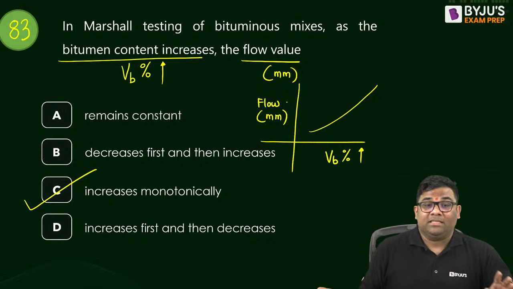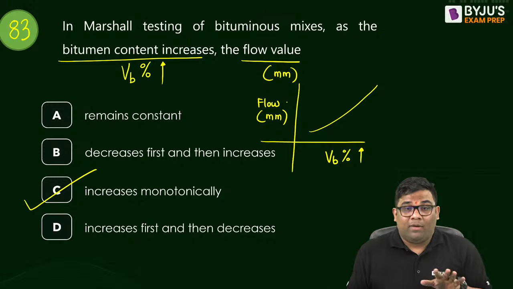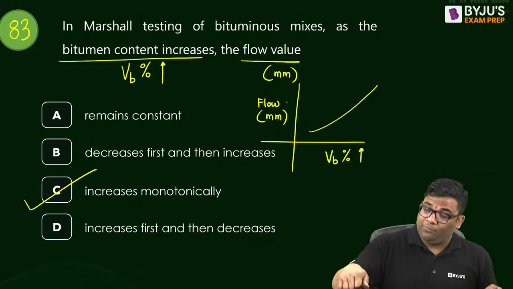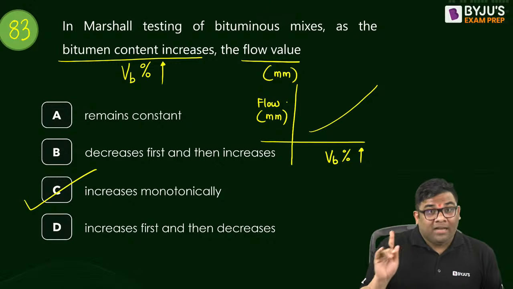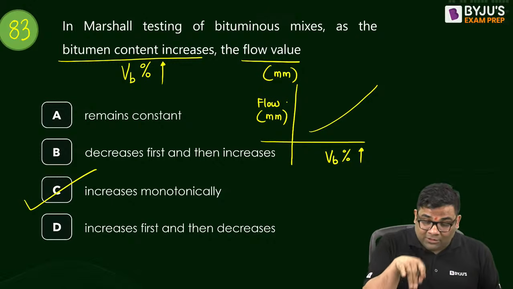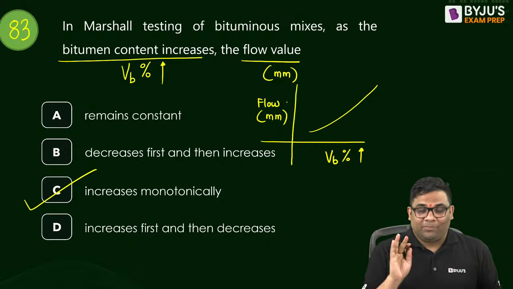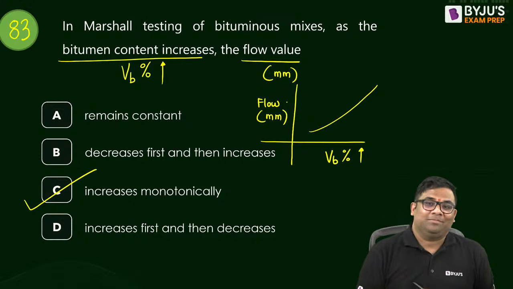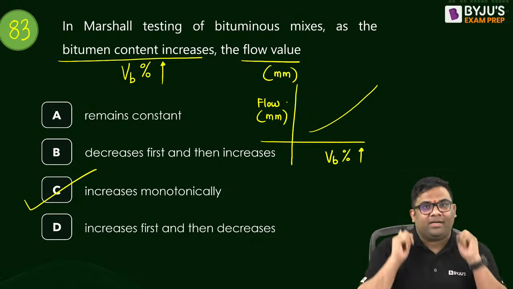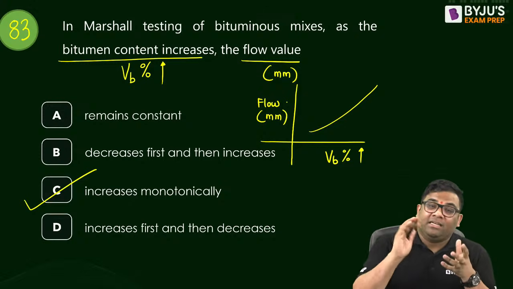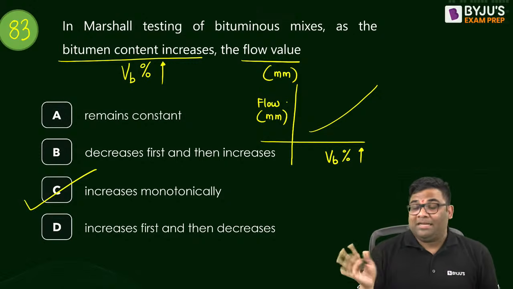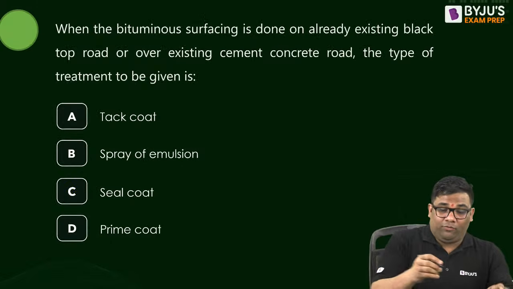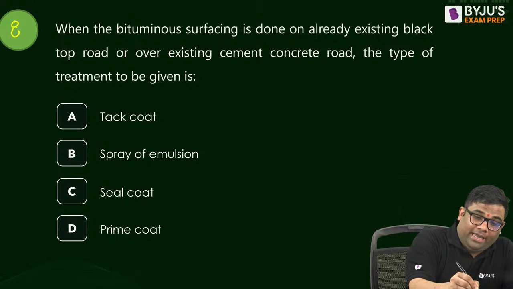Now why did I put this question? I am telling you why. Sometimes they will ask you the graph. Sometimes they will ask you in words. So from the words also you have to answer. Sometimes they give you 4 graphs and ask which is the right graph. Or they express it like this: increases, decreases, monotonically increases, decreases. Understood? So from the language also you should know how to solve. 84th question. Okay, very good.